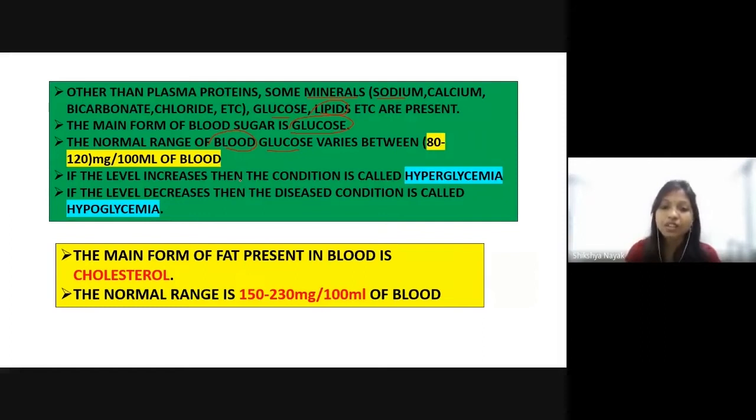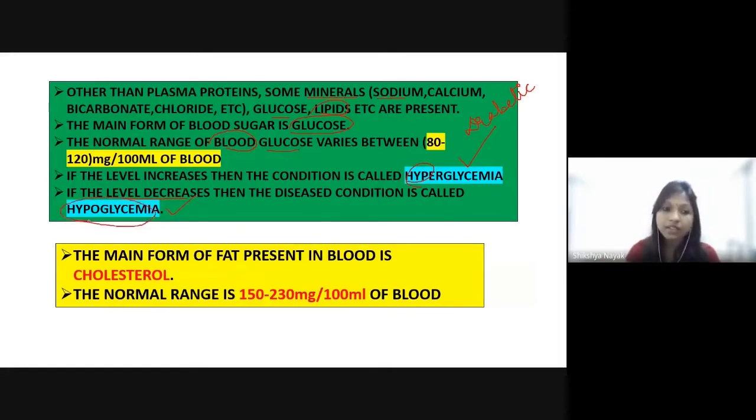If the level increases, it is called hyperglycemic condition or hyperglycemia. Hyper means oversecretion. This hyperglycemic situation is seen in diabetic conditions. Those patients are high in blood sugar. If the level decreases from the normal range, then this condition is called hypoglycemia. Hypo means low secretion.